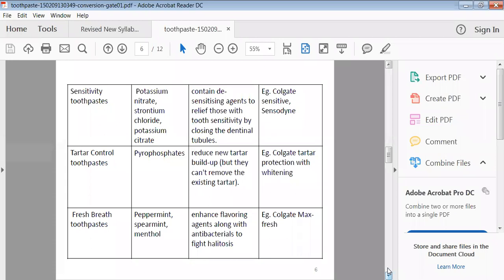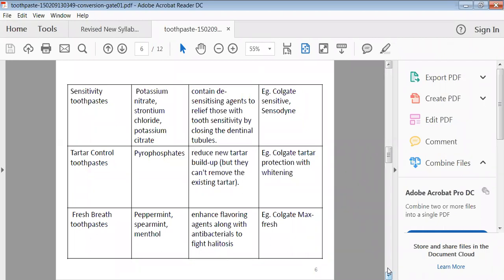Whatever existing tartar or stains are there are very difficult to remove, so this kind of tartar control toothpaste has the ability to avoid the development of further or new tartar. Then there are fresh breath toothpastes.